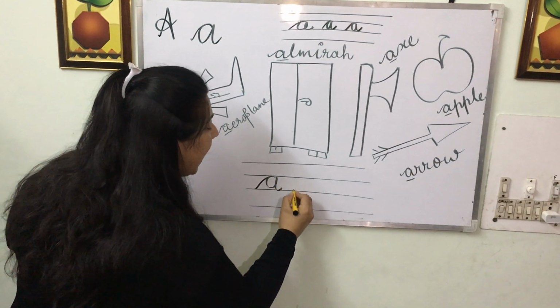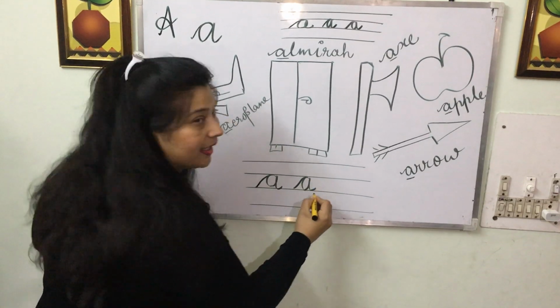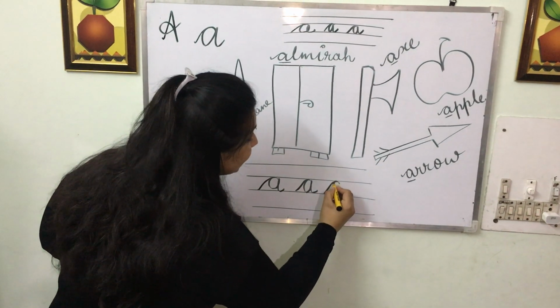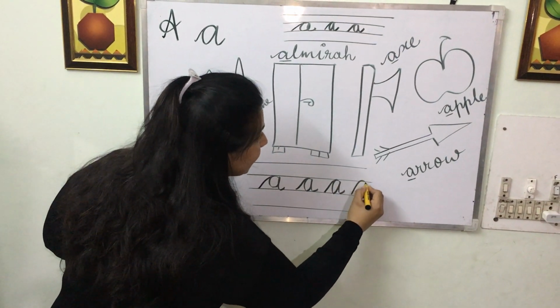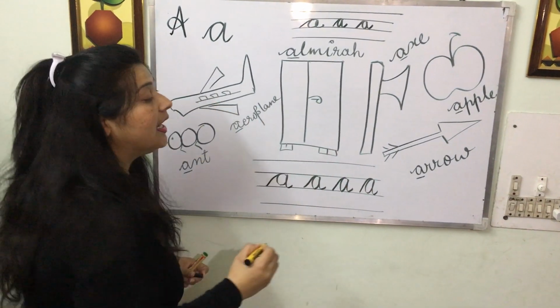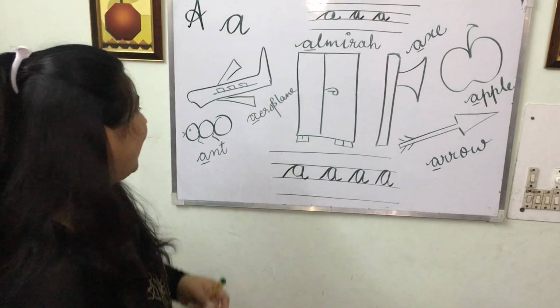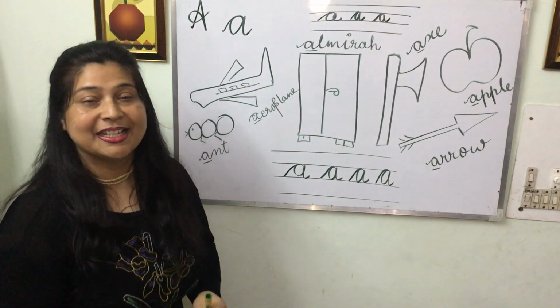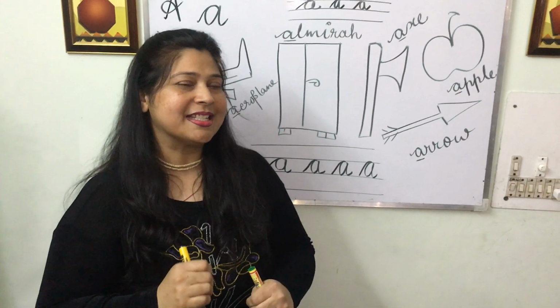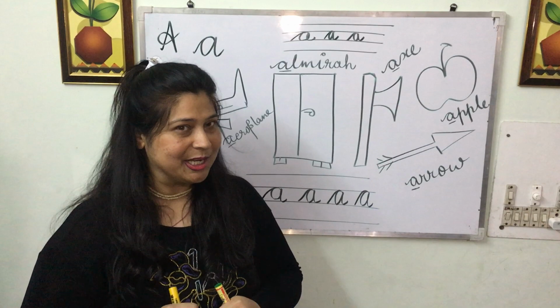A. A says Almira. A says airplane. A says apple. A says arrow. And A says ant. I hope you will all revise this sound and let me know if you like it or not.